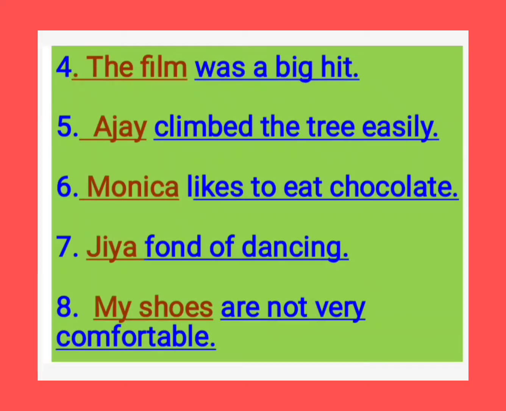Now see the fourth one, children. The film was a big hit. Here we are talking about the film. So the film is subject, was a big hit is predicate. Here children, the word we have underlined with the red line is subject, and what is underlined with the blue line is predicate. Now fifth one, Ajay climbed the tree easily.